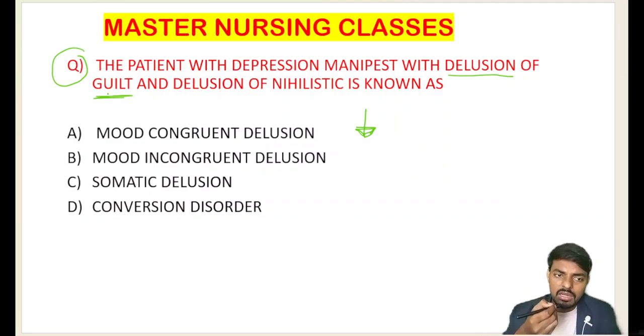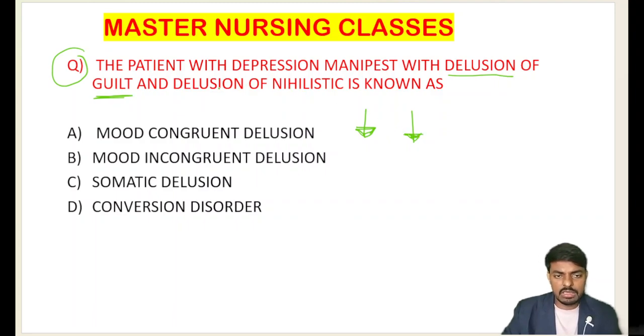That is what we call the delusion of guilt. The person has a false, fixed belief that he is responsible for whatever bad thing happens to his community. So this is a negative symptom also. Delusion of guilt is a negative symptom, so we will direct this in the low direction only.